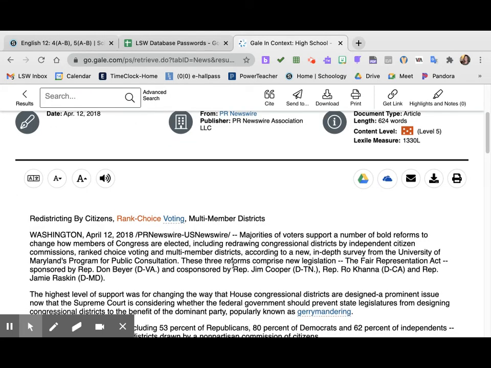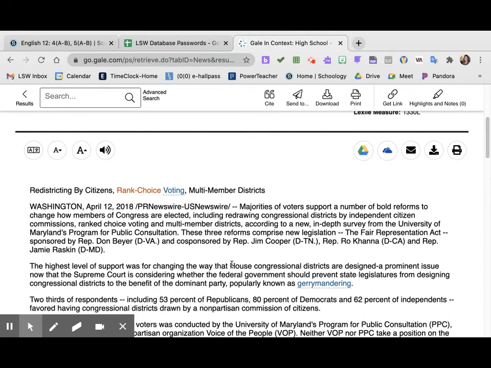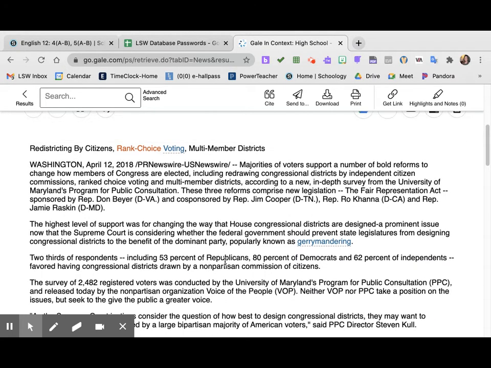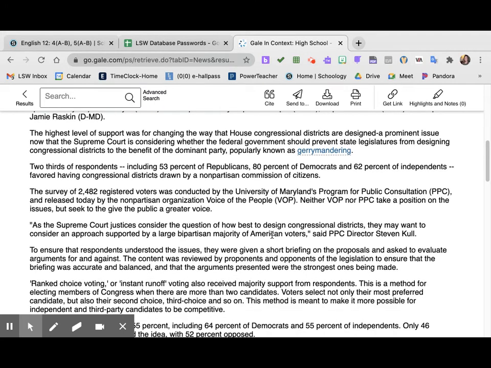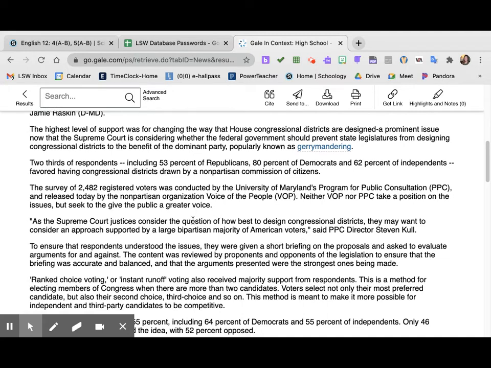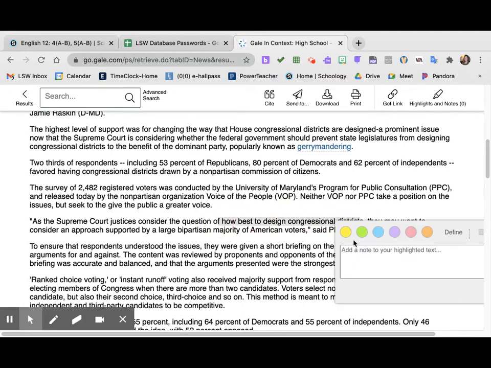And this comes from a newspaper, which is good for what I'm looking at. And here are just some different descriptions. It talks about the Supreme Court questioning how best to design conditional districts.